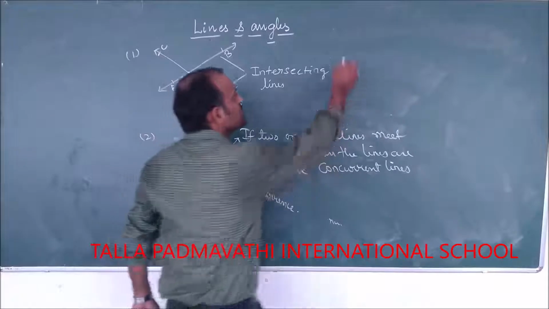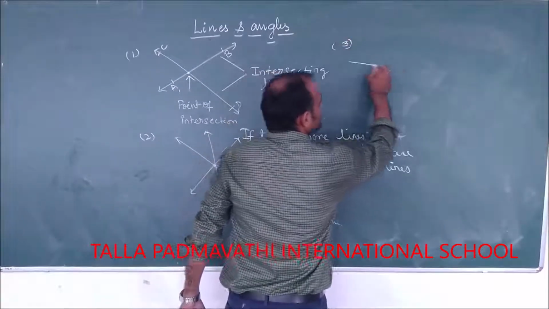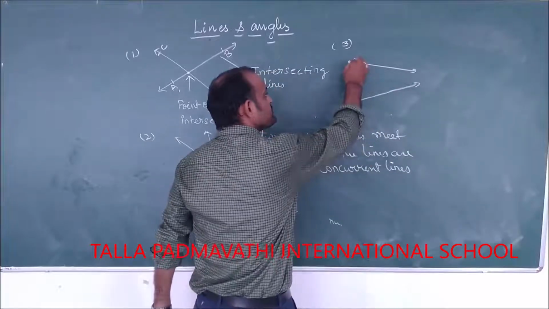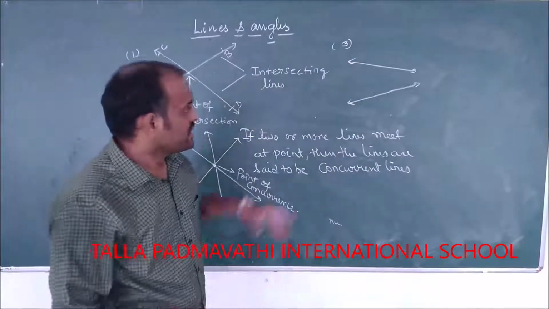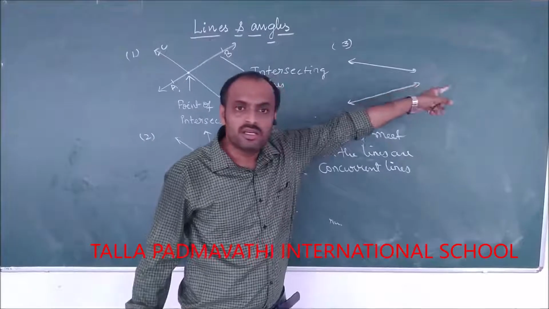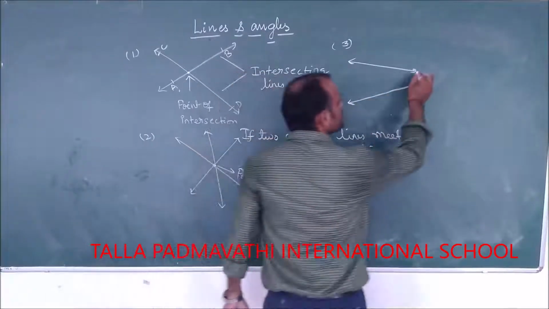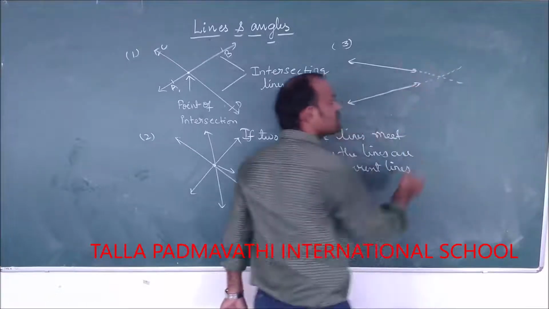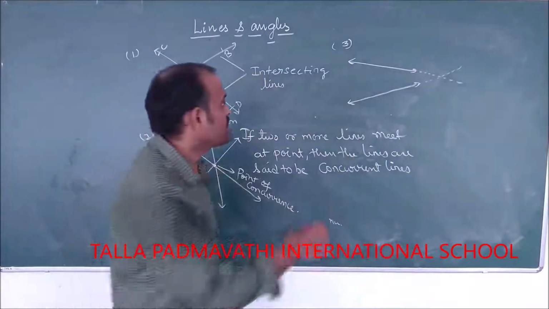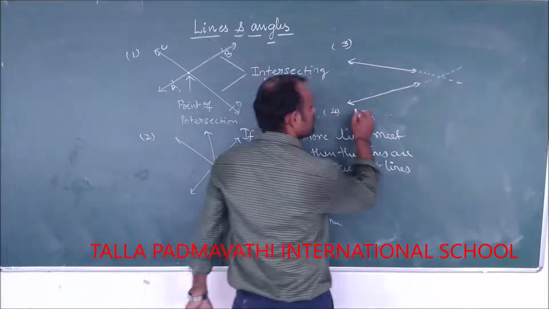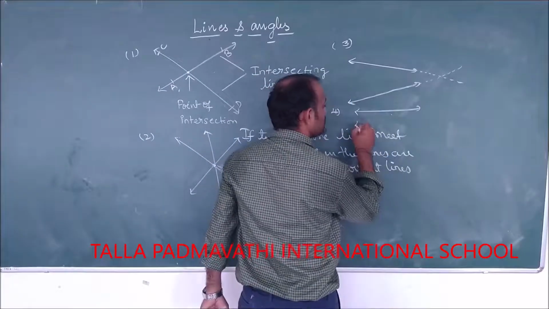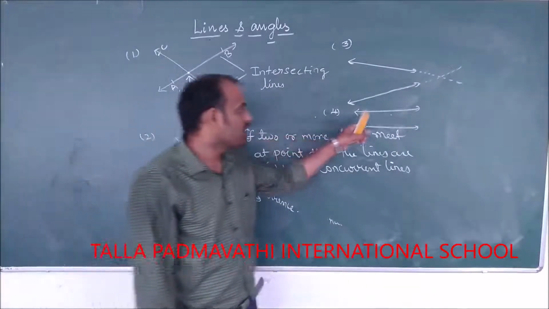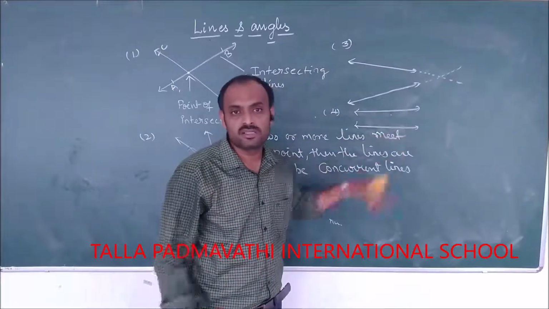Next, let us see. I have this kind of lines. If these lines are extended, they will meet at a point. As they are lines, they can be extended up to any length, so they will meet at a point. And if you see another set of lines, they will never meet. If you see these lines, they are always maintaining a fixed distance.